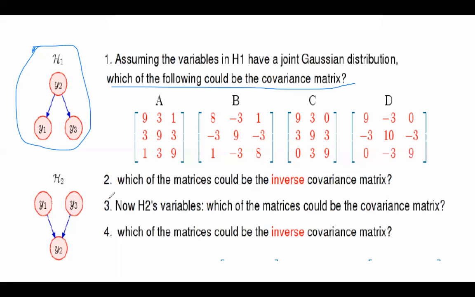Covariance matrix की बात हो रही है. A and Diagonal. Why? Because we can't have 0. Like 0 represents basically the inverse covariance matrix. We're talking about the covariance matrix. So we have either option A or option B.